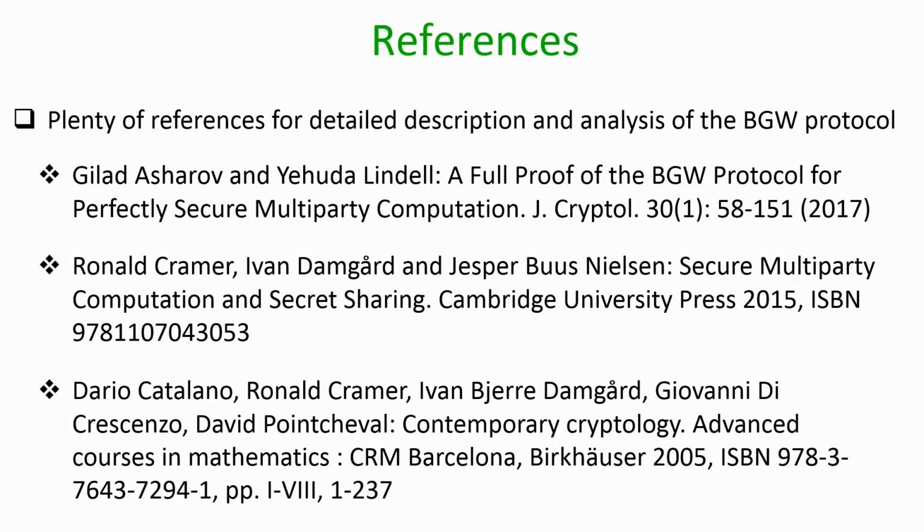So, with that I conclude this lecture, and to summarize, in this lecture we have seen that there are two challenges associated with evaluating the multiplication gates. The first challenge is related to correctness itself, namely if we just ask the parties to locally multiply their respective shares of the inputs of a multiplication gate, then the degree of sharing blows up and we will not have a sufficient number of parties to reconstruct that secret shared value. And the second problem is that even if we have a sufficient number of parties to reconstruct that secret shared output whose degree has become twice,